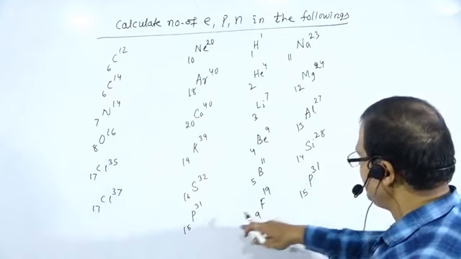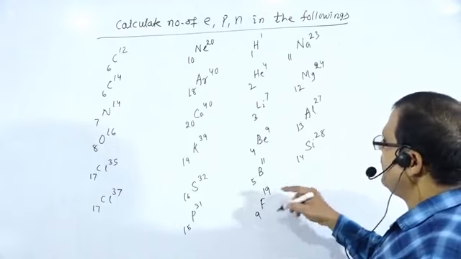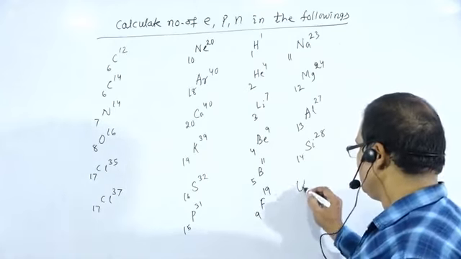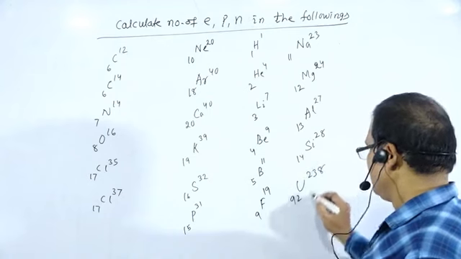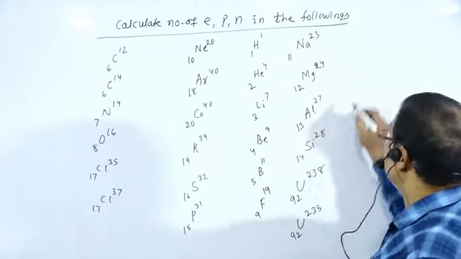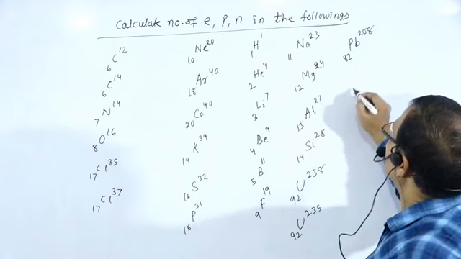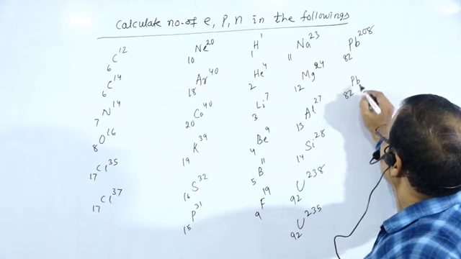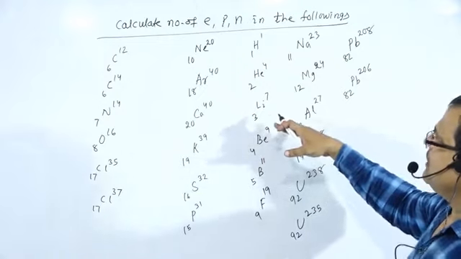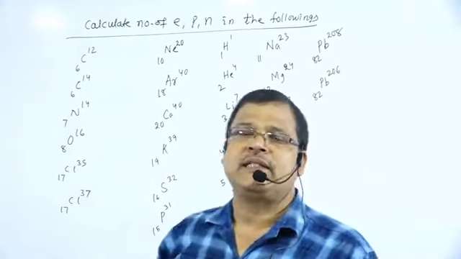I have written phosphorus, sulfur, chlorine, argon, potassium, calcium. So I have cited some examples of this kind. Try to answer all of these. We have to calculate the number of electrons, protons and neutrons in all these examples.